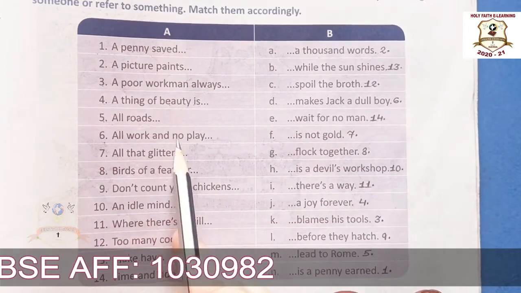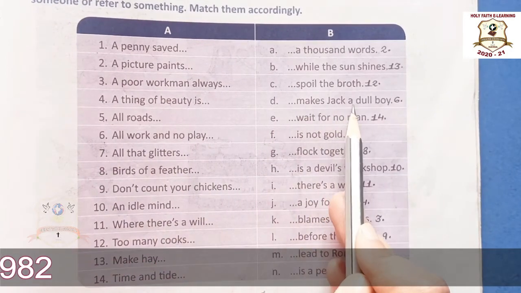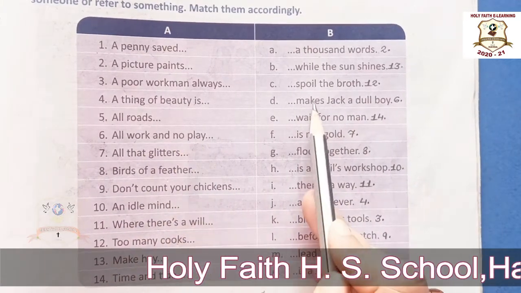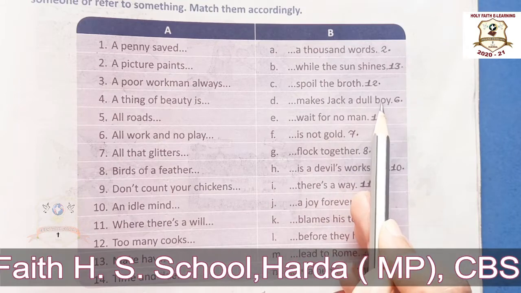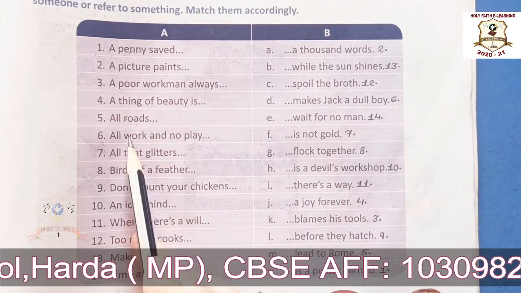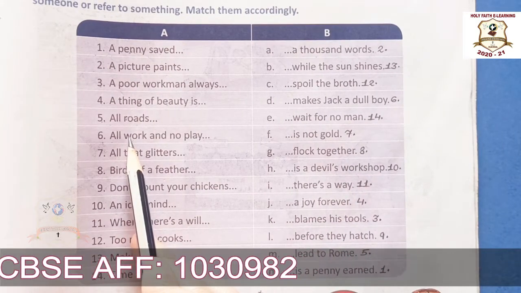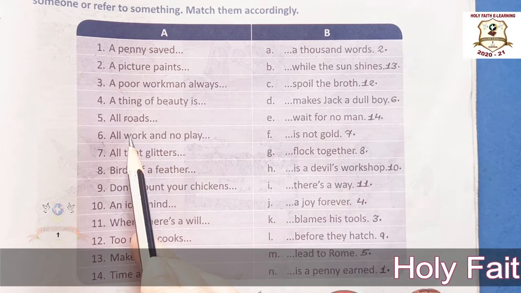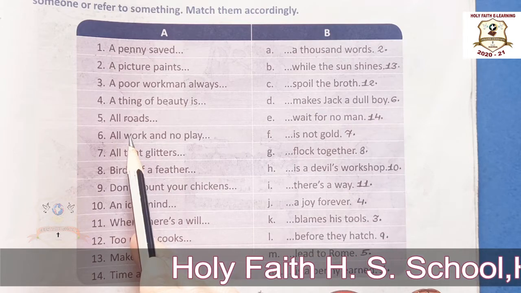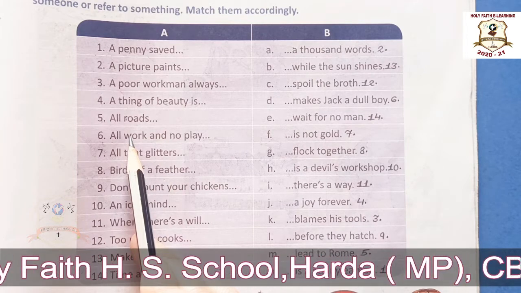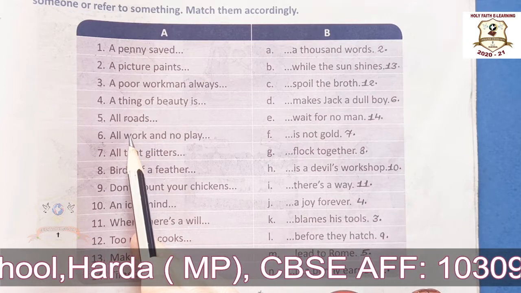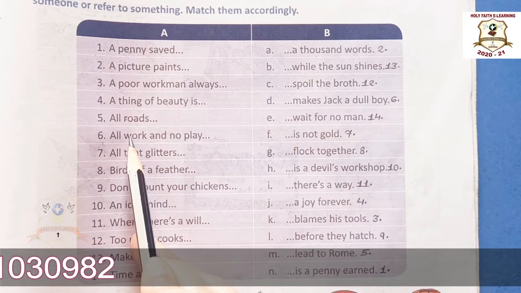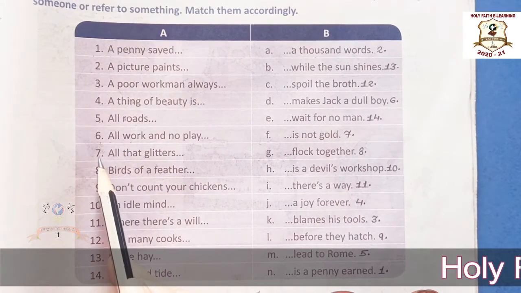Okay. Now sixth one. All work and no play makes Jack a dull boy. The meaning of this proverb is that he or she will not be an interesting person by working all the time. It is also used to say that it is not healthy for someone to work all the time and never play.